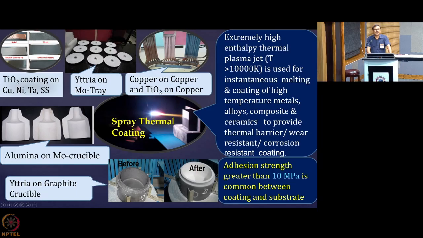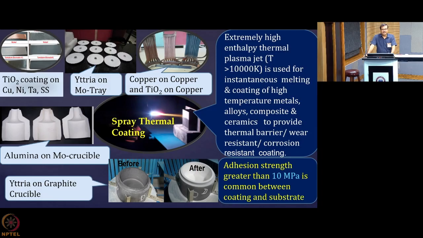Similarly, we can develop coating of any material. Here you are seeing some material like copper, nickel, tantalum, SS. Then on molybdenum, these are showing the yttrium coating developed. And another very interesting thing is that you can develop metal coating over metals. So here copper on copper we have developed, and TiO2 on copper is over here. Then alumina coating is another refractory metal.